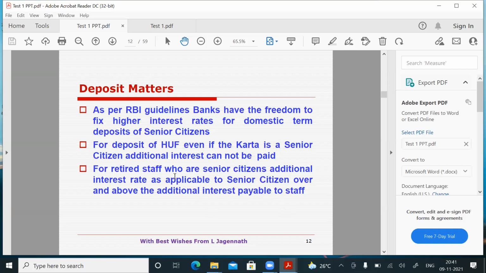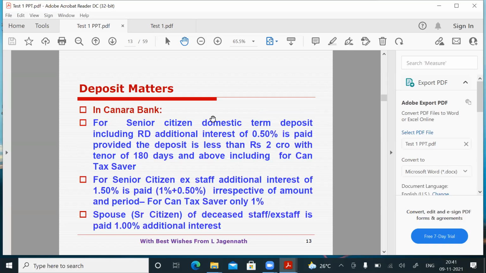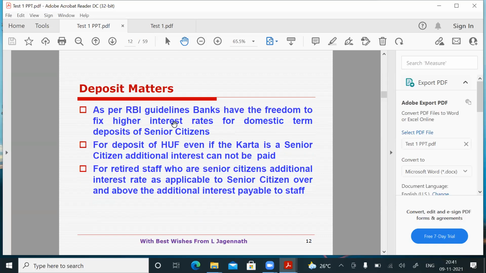For retired staff who are senior citizens, I am a retired staff, I am a senior citizen. Retired staff and staff will get 1%. In Canara Bank, for senior citizen general public, you are giving 0.50. For retired senior citizen staff, you have to give 1.50% more. Okay, let us see in Canara Bank. So this is what RBI is telling, what Arunachalam is telling, we will see.